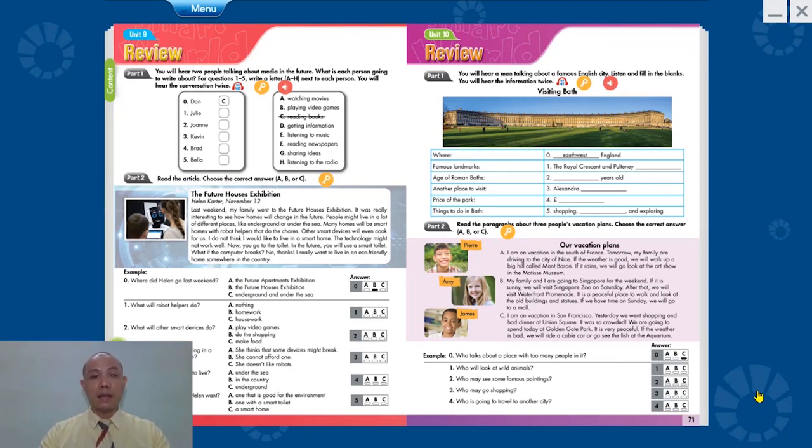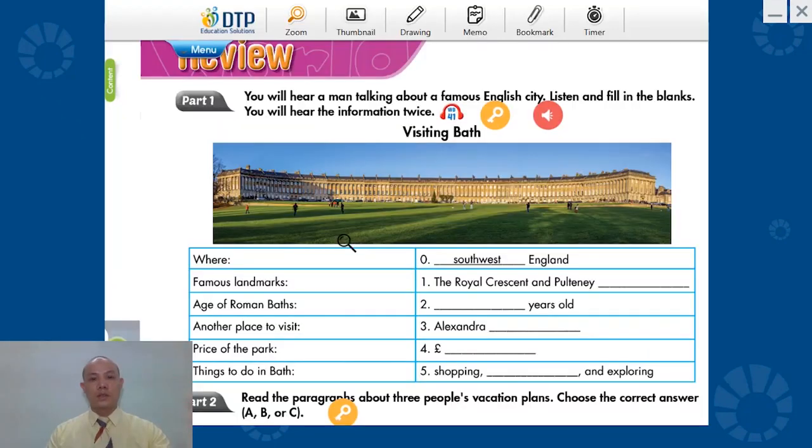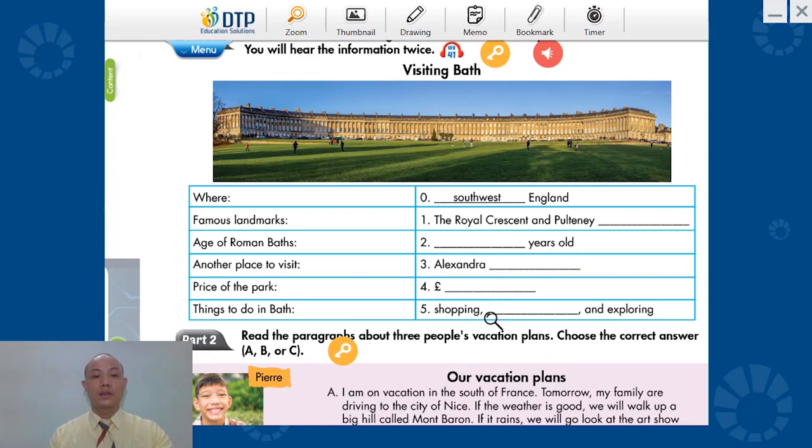Chúng ta sẽ cùng làm bài tập ở trong trang 71 của bài review. Let's have a look at the homework. Chúng ta cùng nhìn vào bài tập đầu tiên, listening. Ở bài tập này các con sẽ được nghe 2 lần. Và các con sẽ nghe 1 lần và lần thứ 2 thì thầy sẽ sửa luôn.